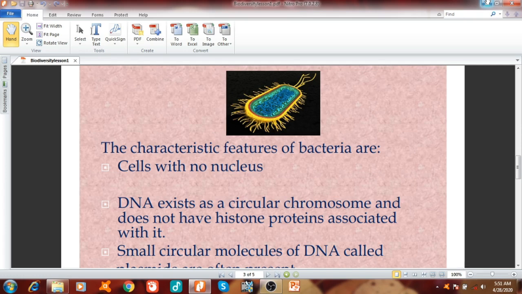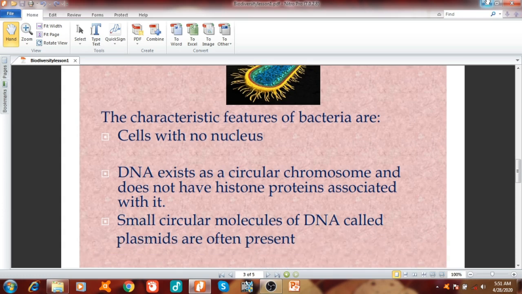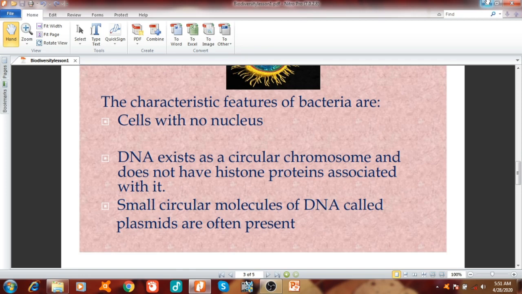That means they have a DNA molecule, a chromosomal DNA, which is directly present in the cytoplasm. DNA exists as a circular chromosome and does not have histone proteins associated with it. That means the DNA of bacteria, which is without any nucleus, is present directly in the cytoplasm and is not bound by histone proteins. If you remember, histones are proteins which make a complex with the DNA molecule to make chromatin, that you have studied in AS. Small circular molecules of DNA called plasmids are often present.